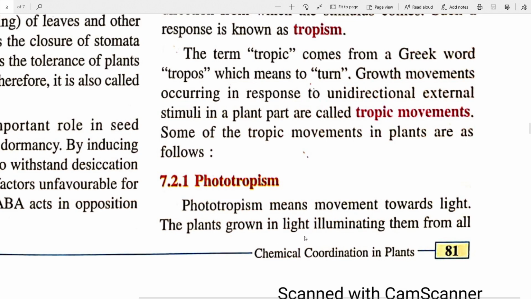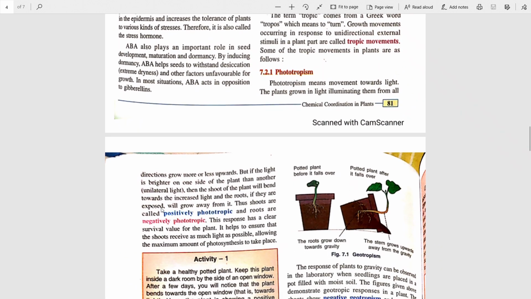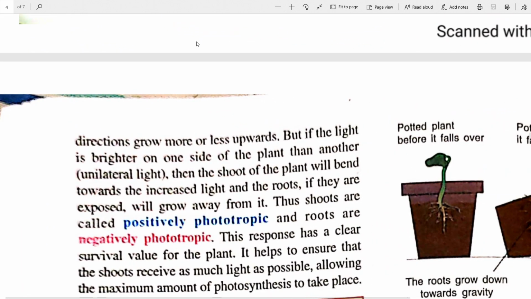Plants grown in light, illuminating them from all the directions, grow more or less upwards, that is more or less straight. But in case if the light is brighter on one side than the other side of the plant, that means the other side of the plant is in a somewhat comparative darkness, so this we call the unilateral light, then the shoot of the plant will bend towards the increased light, the brighter light source. It will move towards that so that they're exposed more to the light.